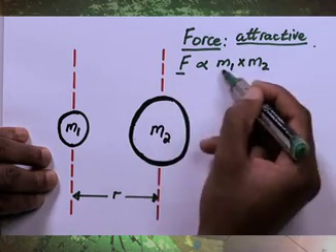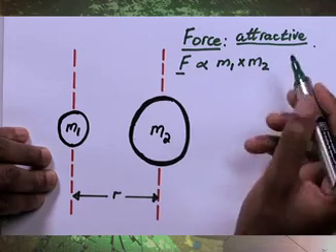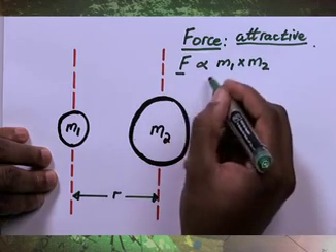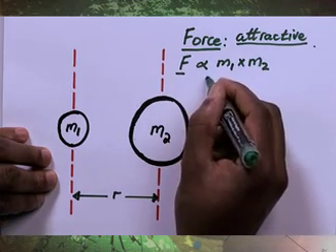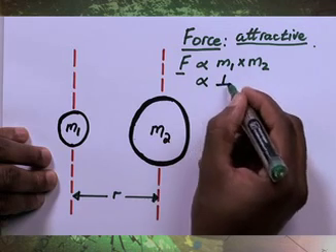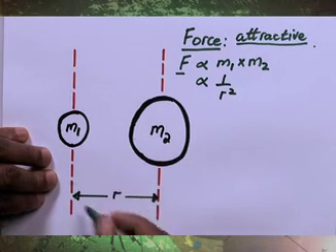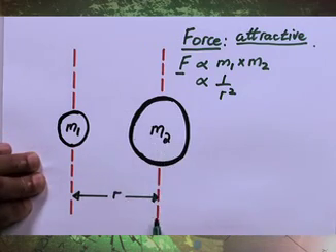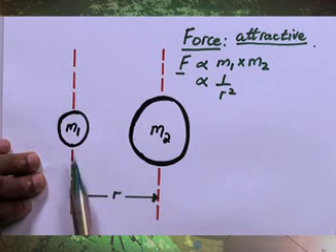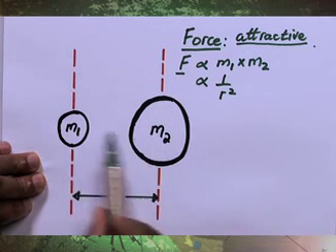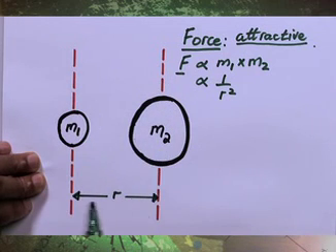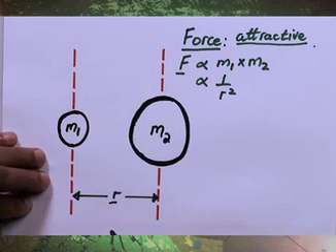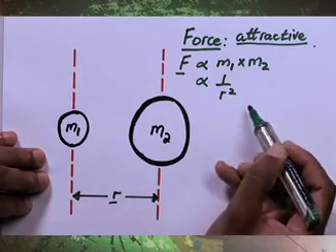It is directly proportional to M1 and M2 multiplied together, or the product of M1 and M2. The same force is inversely proportional to the square of the distance between the centers of the two objects. So you would see the red line here. I tried to draw it in such a way that it passes through the centers of the two objects, so that when I get my R here, it is exactly the distance between the two centers of the two objects. So that is what I have.